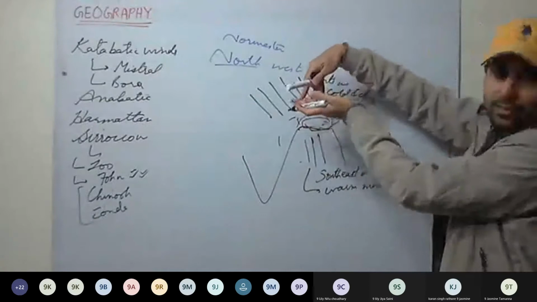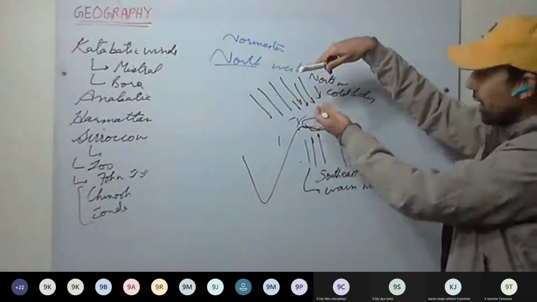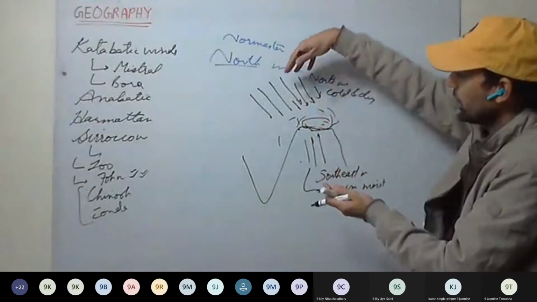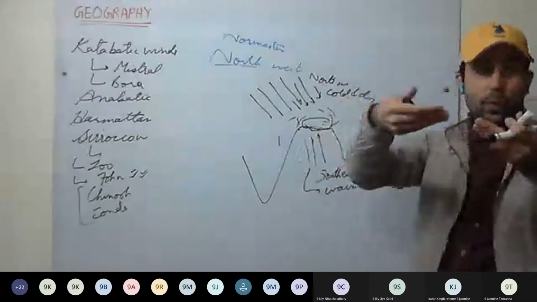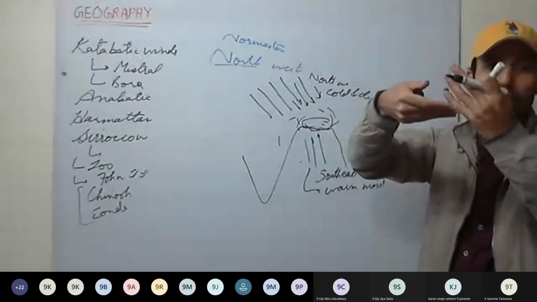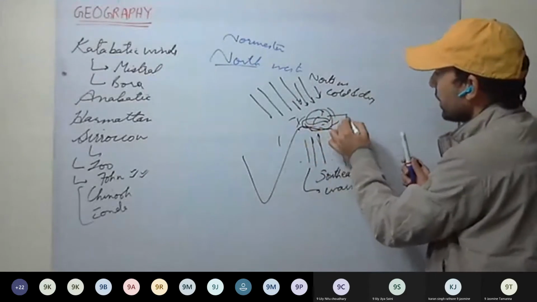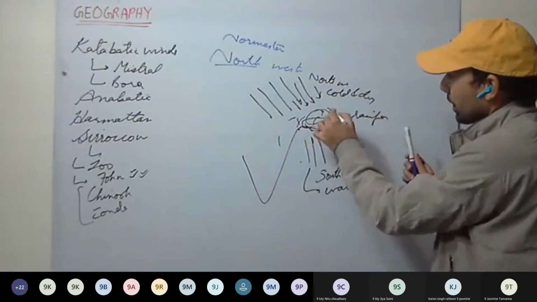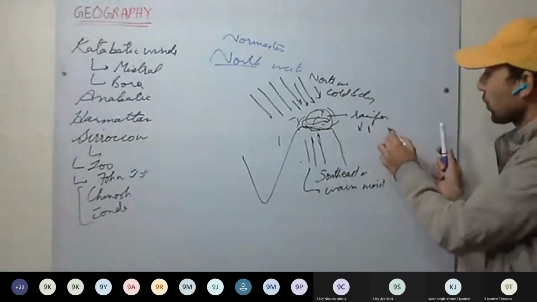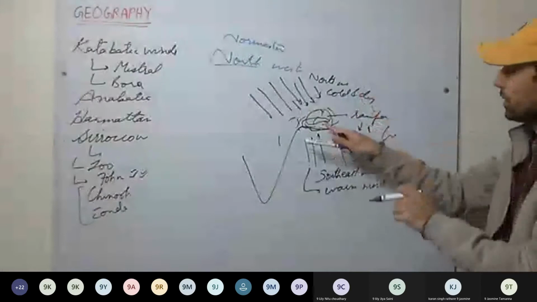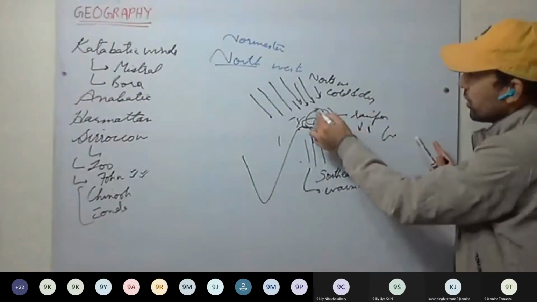When these winds mix, there will be turbulence, a storm, and thunderstorms accompanying it. Where the cold and dry winds meet the warm and moist winds, the warm and moist wind will rise up and the cold and dry winds will blow down. As the winds rise, rainfall takes place, very torrential, in large quantities, accompanied by thunderstorms and strong winds.